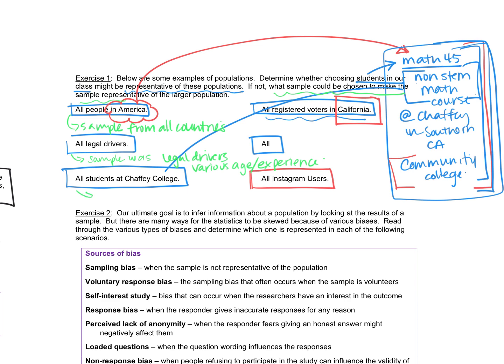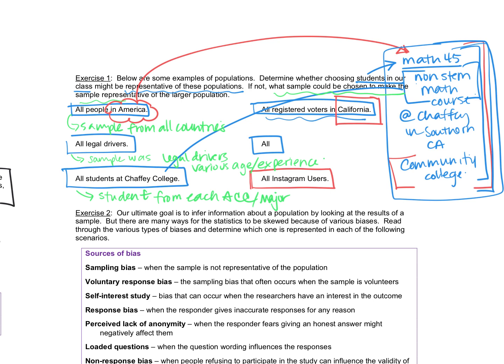For all students at Chaffey, it would be nice if we had a student from every class or from every major, from every ACC, which is our academic and career communities, or major. It has to be something like spread out. Again, you might want to look at age, ethnicity, gender, all of those things to make sure that your sample is spread out and representative of all students at Chaffey College.